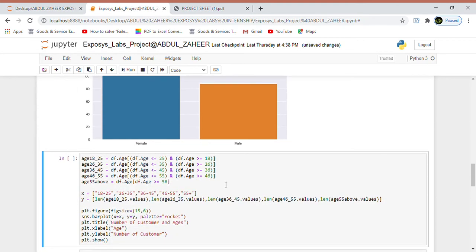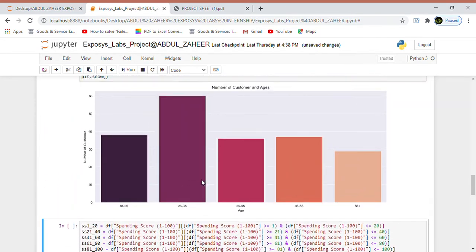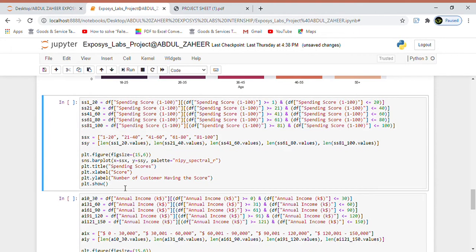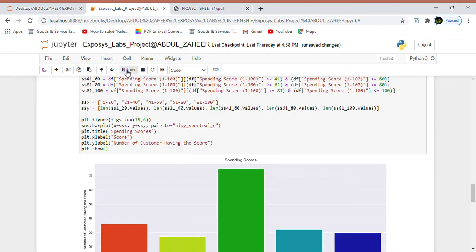And then we check the distribution of the number of customers in each group. We made a box plot here also. It clearly says that the age between 26 and 35 outweighs the other age groups. Next, we go for a bar graph, which visualizes the number of customers and their spending scores.